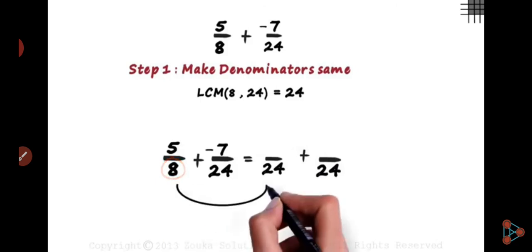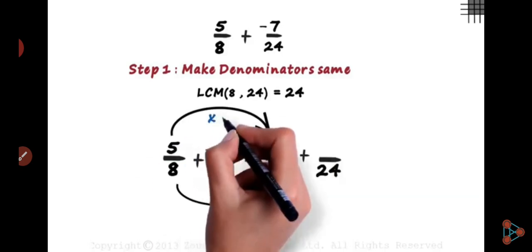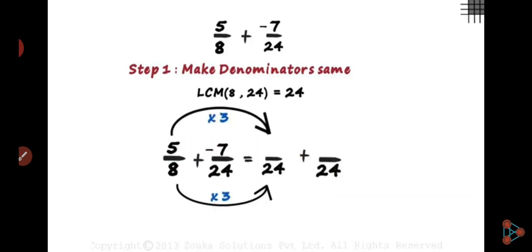Here you have to convert 8 into 24. Converting 8 into 24, you have to multiply by 3. If you multiply the denominator by 3, you have to multiply the numerator by 3 also. So 5 by 8 becomes 15 by 24, and minus 7 by 24 stays as it is, because the denominator is already 24.